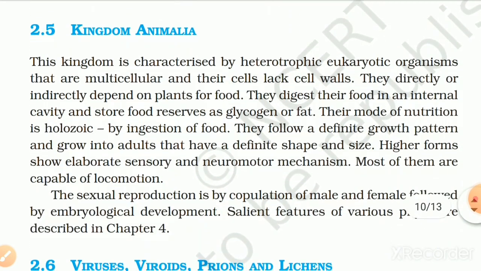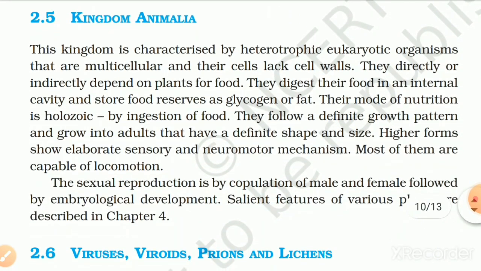2.5 Kingdom Animalia. This kingdom is characterized by heterotrophic eukaryotic organisms. They are multicellular and their cells lack cell walls. They directly or indirectly depend on plants for food. They digest their food in the internal cavity and store food reserves as glycogen or fat. Their mode of nutrition is holozoic, by ingestion of food.